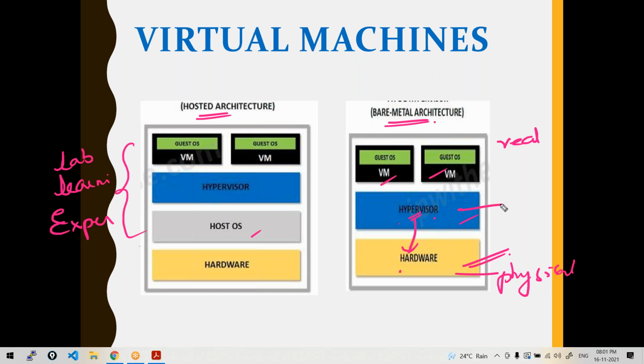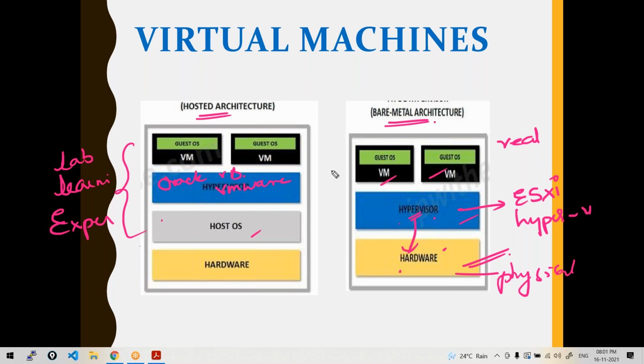So here, examples of these hypervisors are ESXi. ESXi is an example of a hypervisor which can be installed directly on the hardware without any operating system. Another example is Hyper-V. Examples of hypervisors for the hosted type are Oracle VirtualBox, VMware, VMware Workstation, and so on.